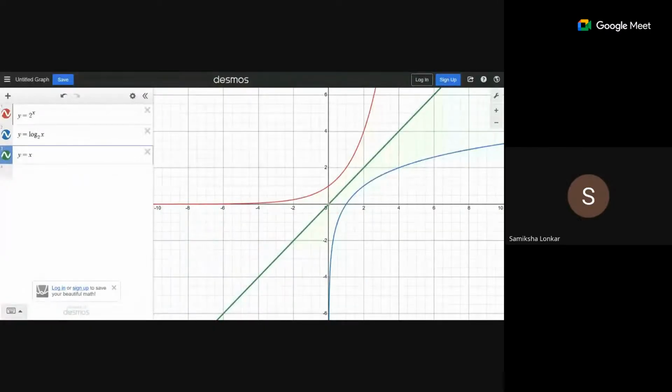Okay, so here you can see on the screen that this green one is the line y equals x. Initially we have the graph of 2 to the power x, which is the red one.